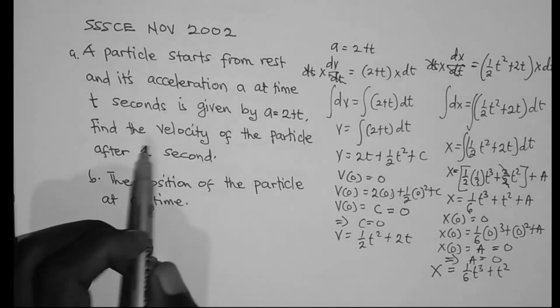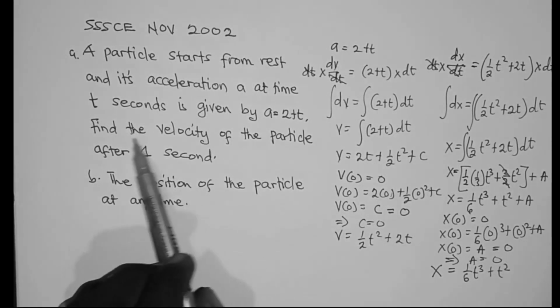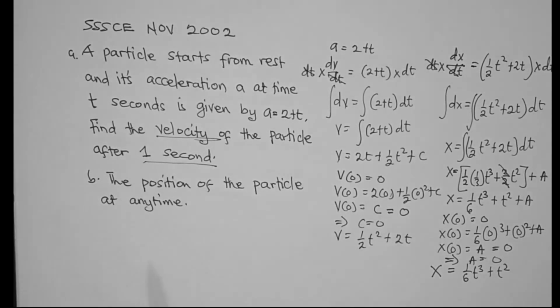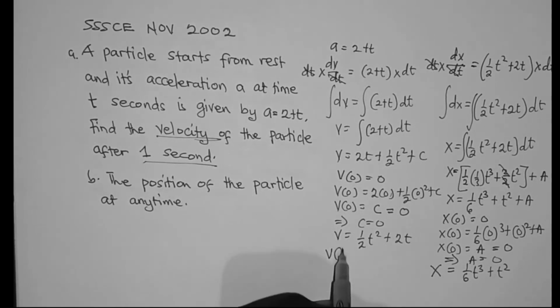But there is something I forgot for the first part of the question, because it said we should find the velocity after 1 second. So since we found that v is equal to 1/2 t^2 + 2t, all we need to do is to find v(1). It means that wherever we see t, we should replace it with 1.